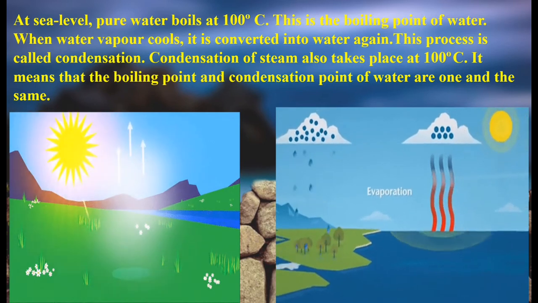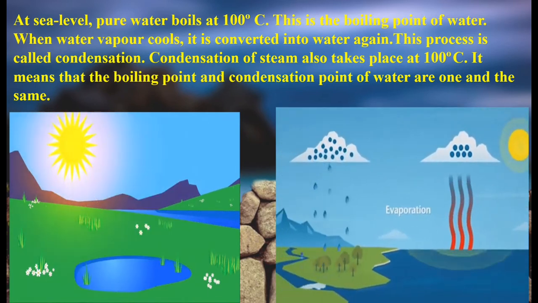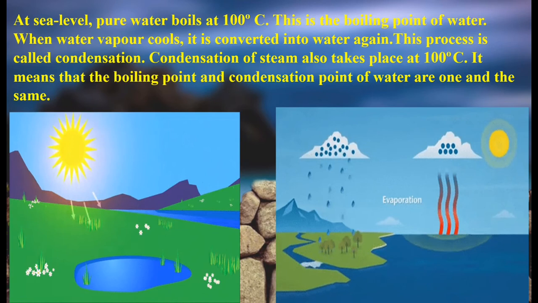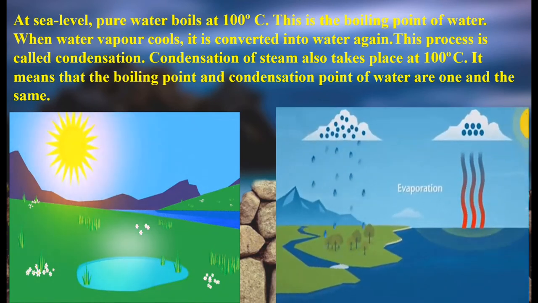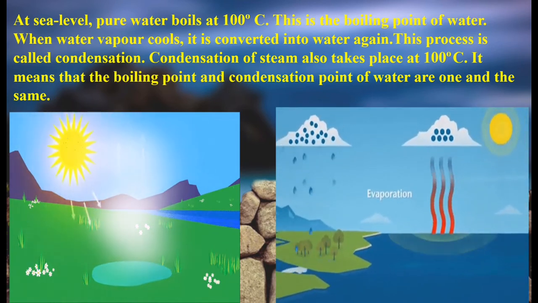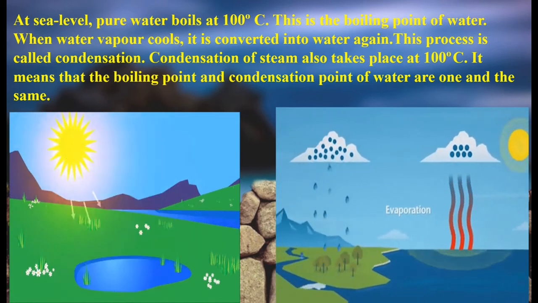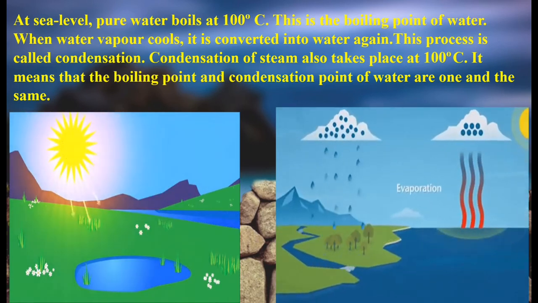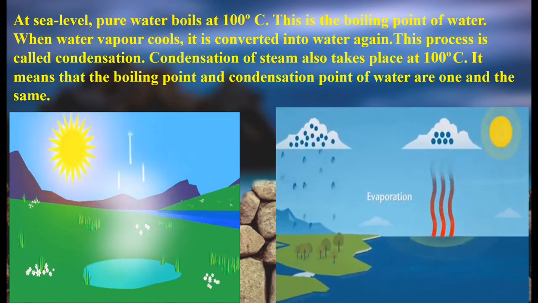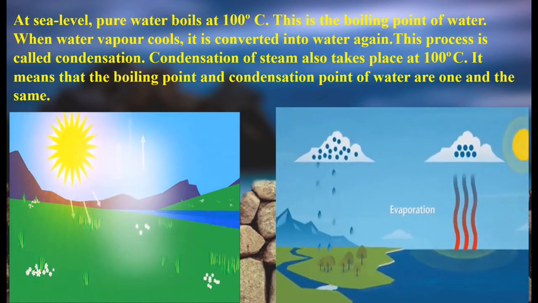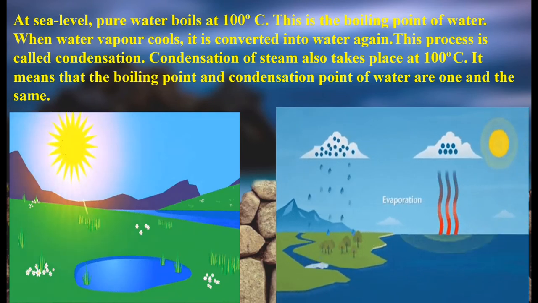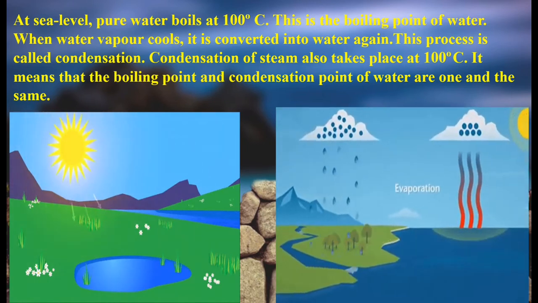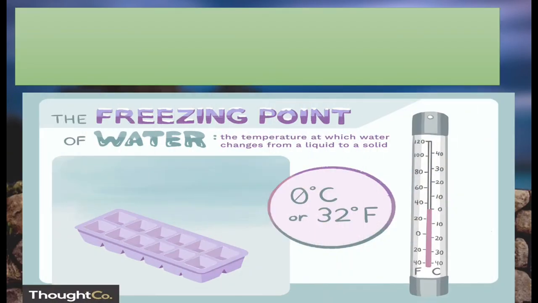You could do one experiment by yourself. You could keep a glass filled with ice cubes, and after some time you will see that the glass surface has water droplets, and that is because of condensation. So the condensation of steam also takes place at 100 degrees centigrade. It means that the boiling point and the next thing is, we've all done this.